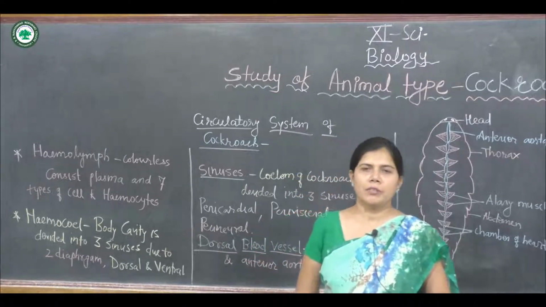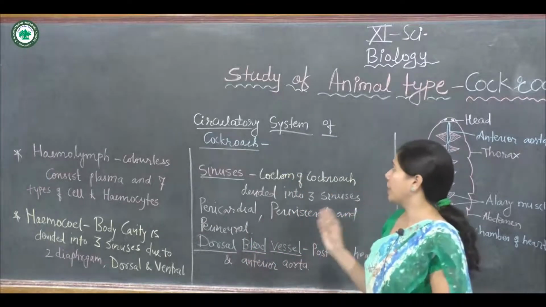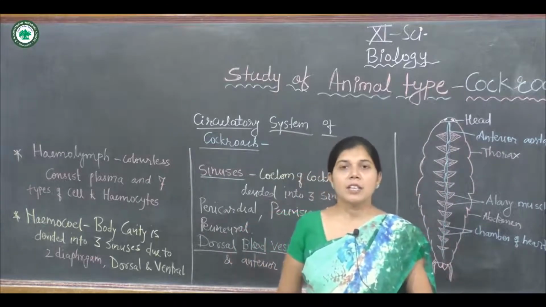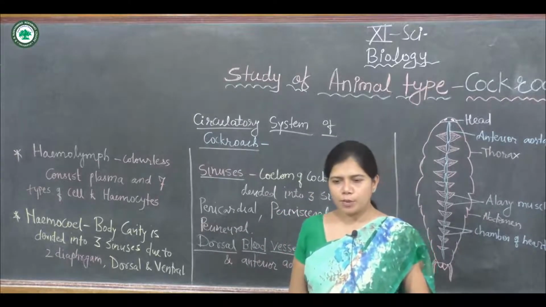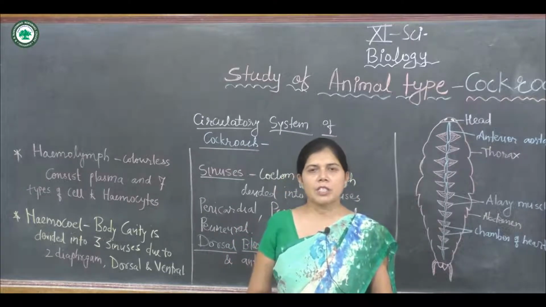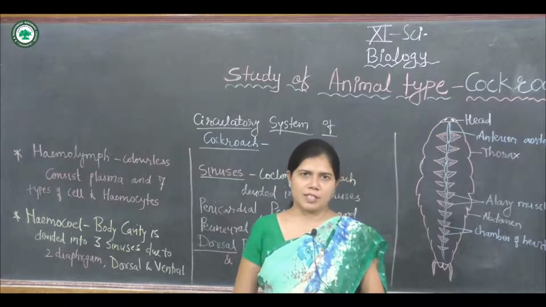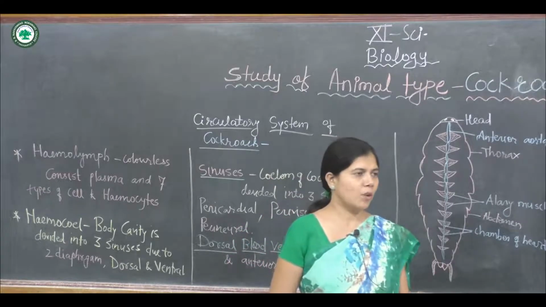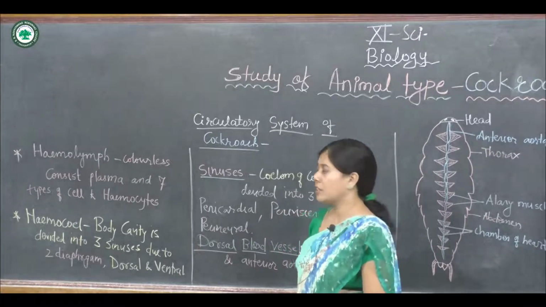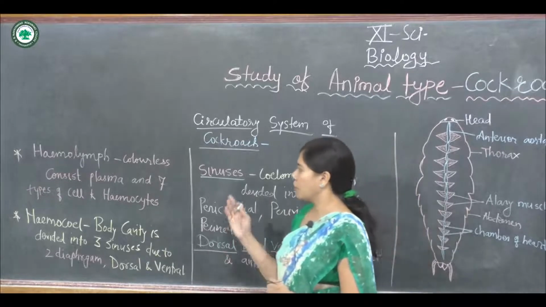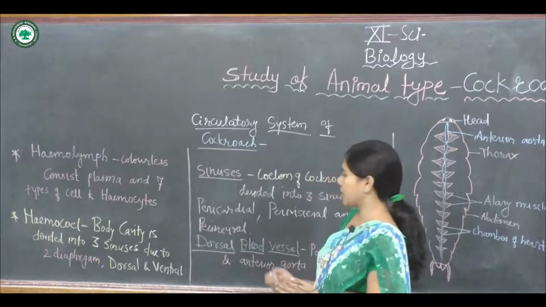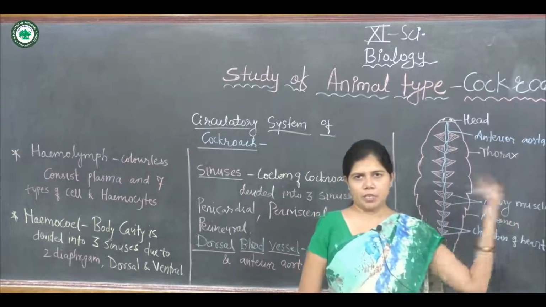Students, today we are continuing the chapter Study of Animal Type Cockroach. From this chapter we are going to study the circulatory system of the cockroach, which is also called the blood vascular system. The circulatory system of the cockroach consists of hemolymph, hemocoel, that is the body cavity, sinuses, the dorsal blood vessel, and lastly the blood circulation.